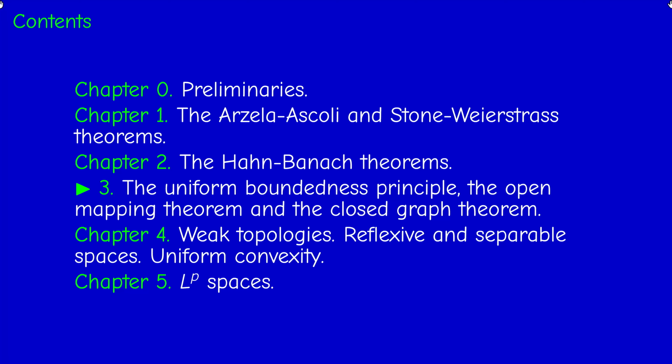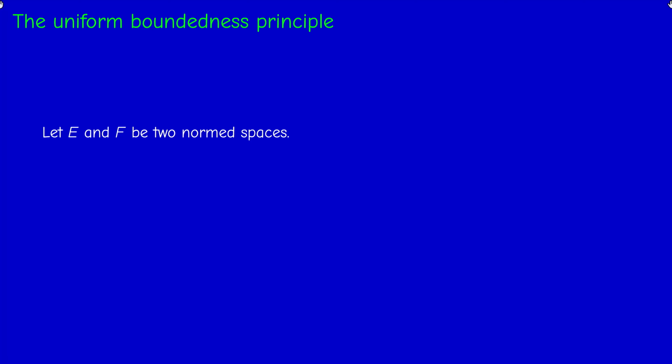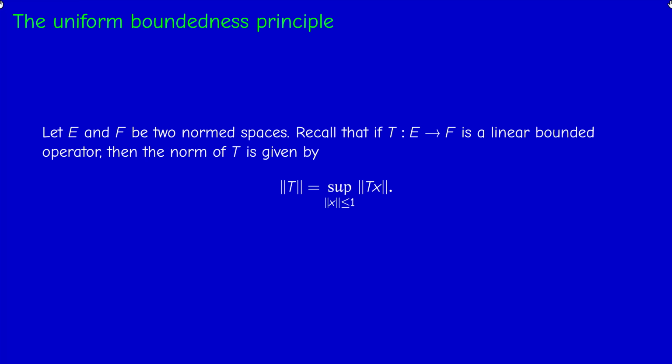We continue our study of chapter 3 and we move to section 3.2 about the uniform boundedness principle, or the Banach-Steinhaus theorem, which is a consequence of the Baire category theorem. Okay, but recall first, what do we mean by the norm of a bounded linear operator between two normed spaces? The norm of the operator is the supremum of the norm of Tx, where x varies in the closed unit ball of E.